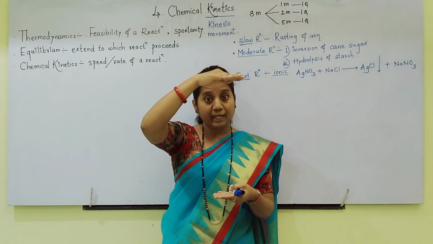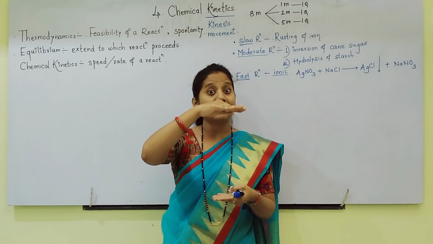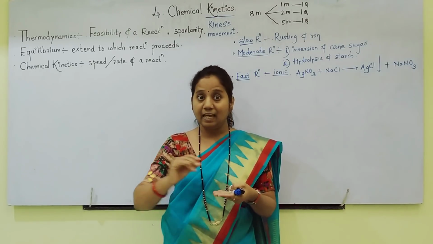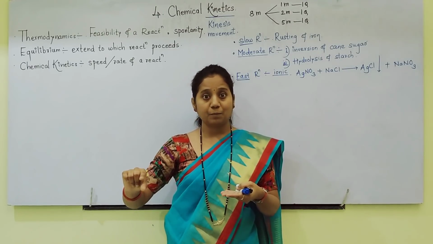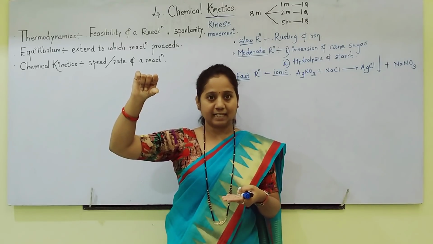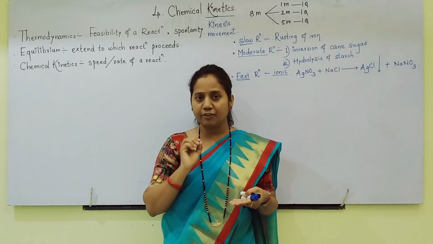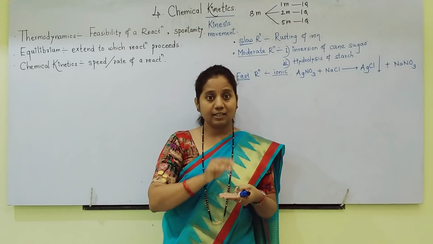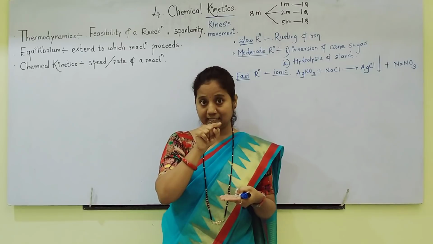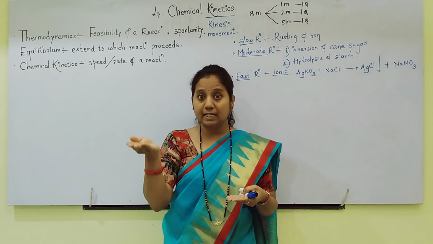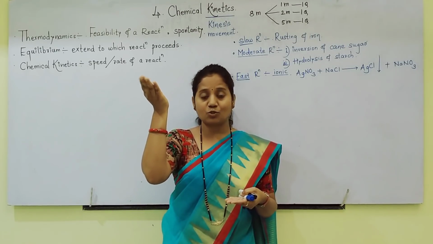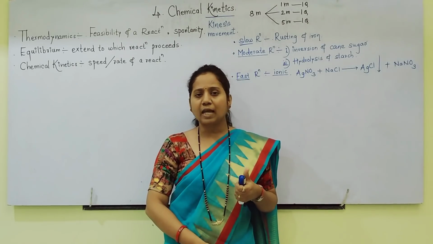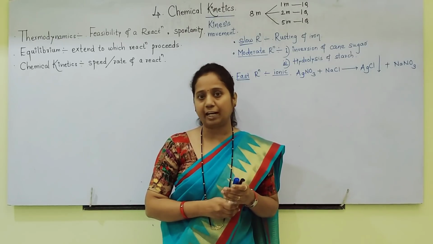So reactants slowly go on decreasing because reactants are reacting to form products. Products were 0 at the start and will go on increasing. So always remember, when a reaction proceeds, reactants go on decreasing. This decrease we show by a minus sign. Products go on increasing. This increase we show by a plus sign. So how can we write the formula for rate of reaction?